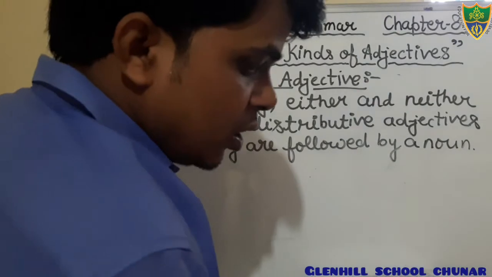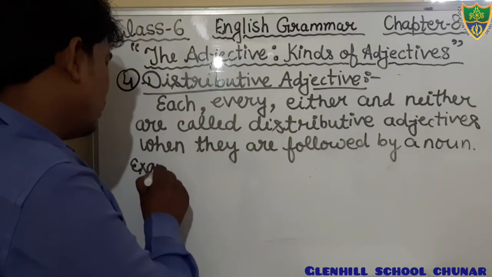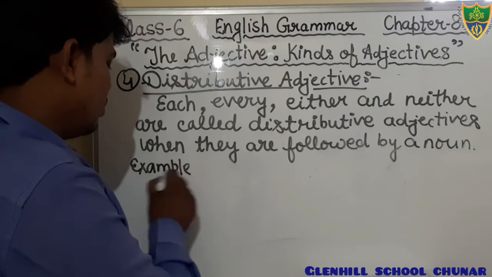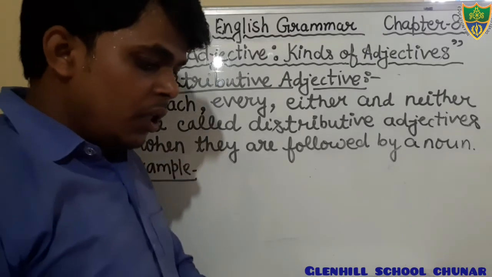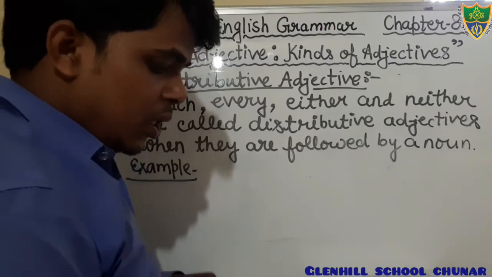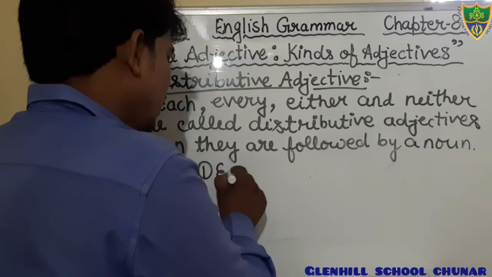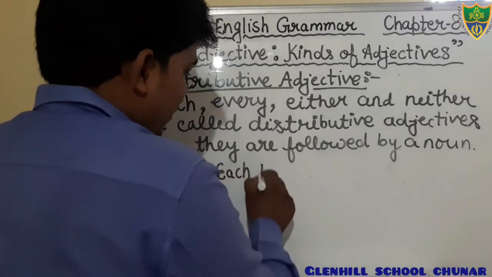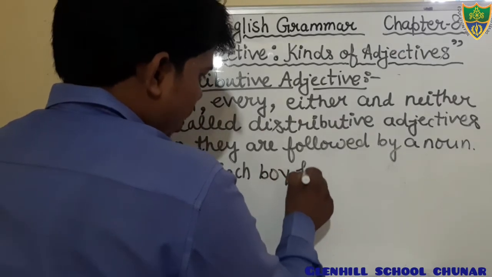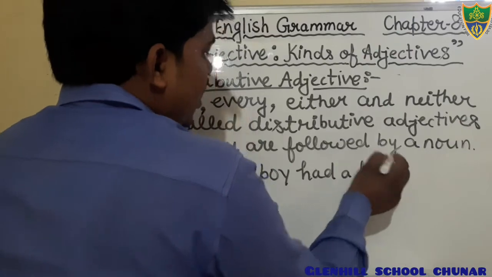For example, let's see the example. It is also given in your book. Each boy must take his turn. Each boy had a pen. Yes, friends.